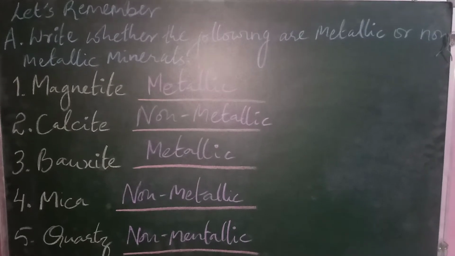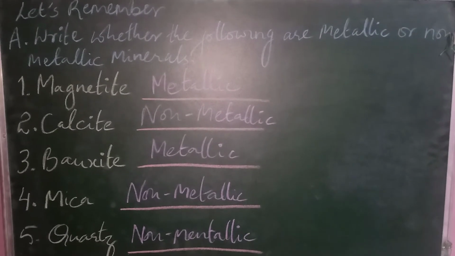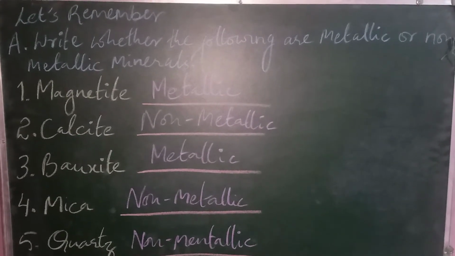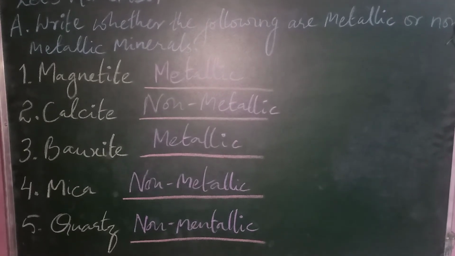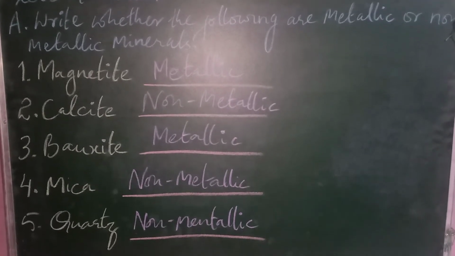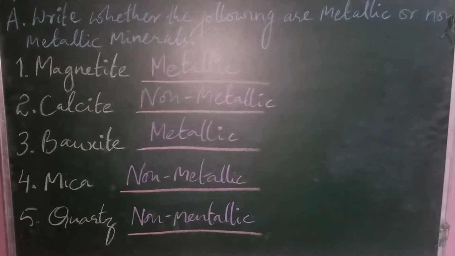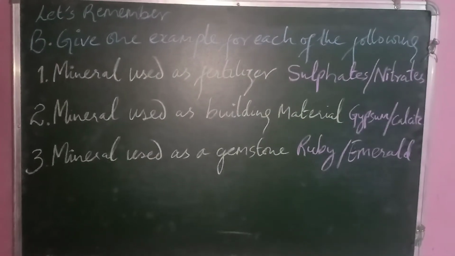Then we have calcite, which is non-metallic. Then we have bauxite, which is metallic. Then mica, which is non-metallic. Then we have quartz, which is also non-metallic.